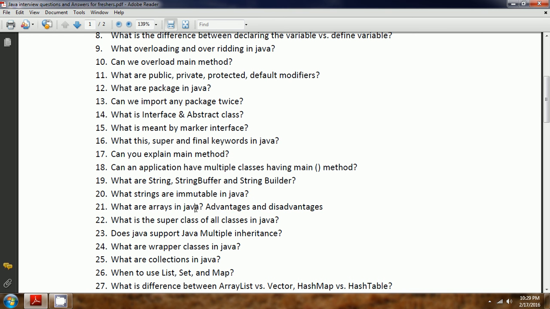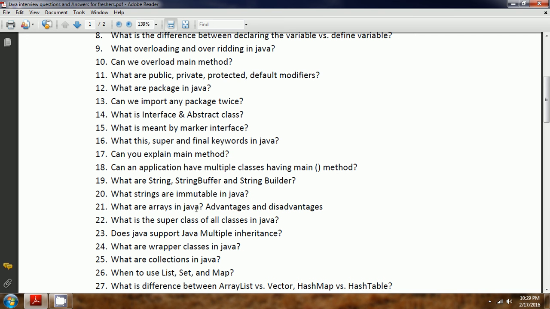And second, you can access the elements randomly. That means you can access them index-wise. The index range starts from 0 to length minus 1, where length is how many values you are going to store. That means the index accessing range is 0 to n minus 1. You can access any element by using that index. And you can also remove elements. That means manipulation of these values is going to be easy.